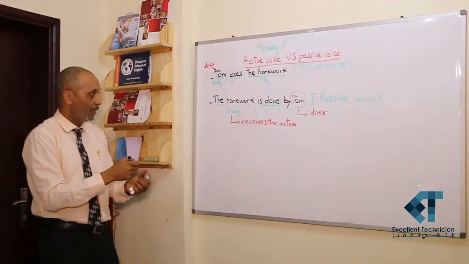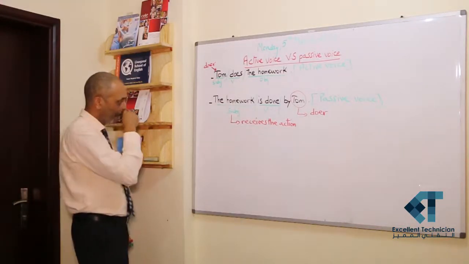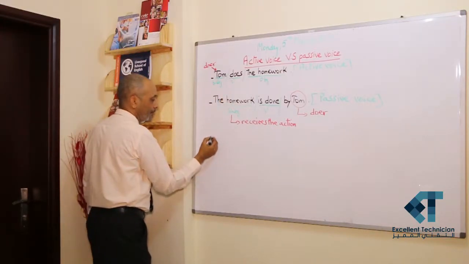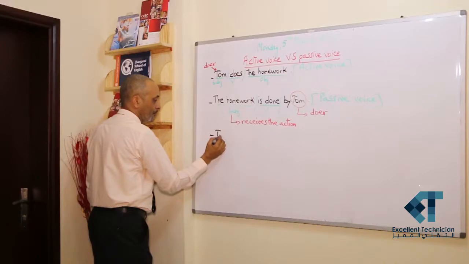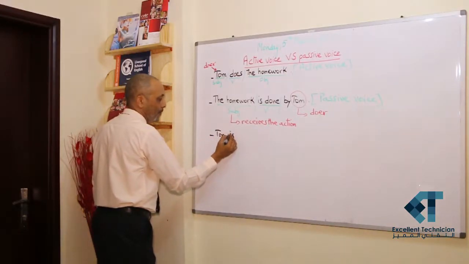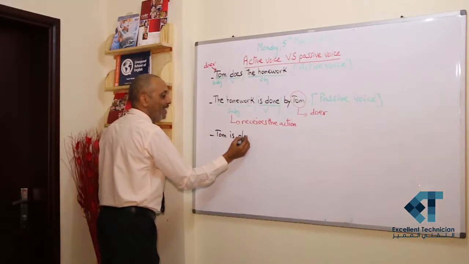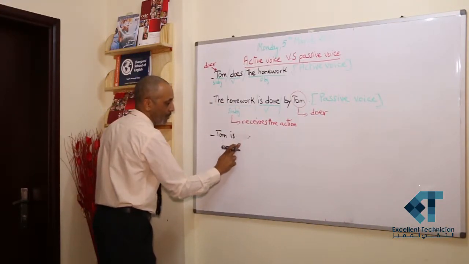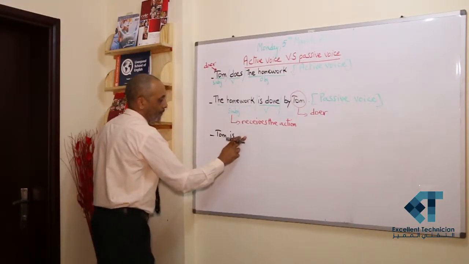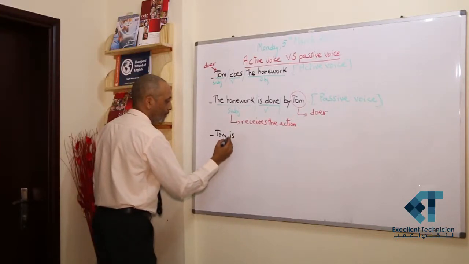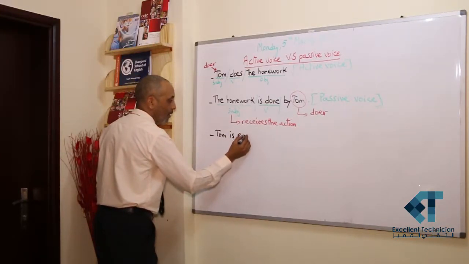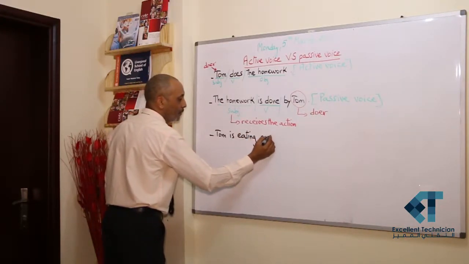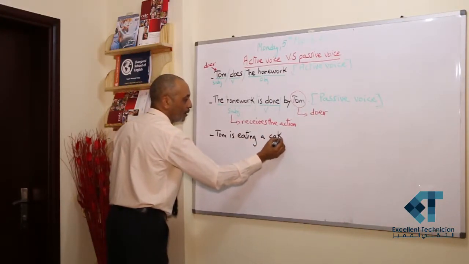If I change the tense and I say, Tom is doing. Or Tom is playing. I prefer the first one, it is better. Or let's say Tom is eating a cake.